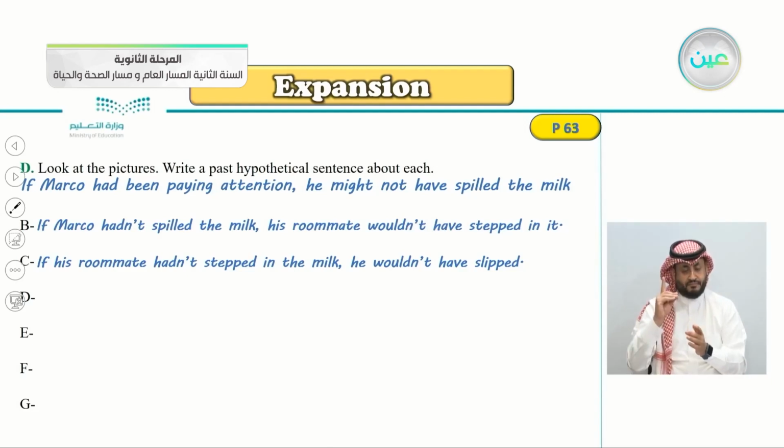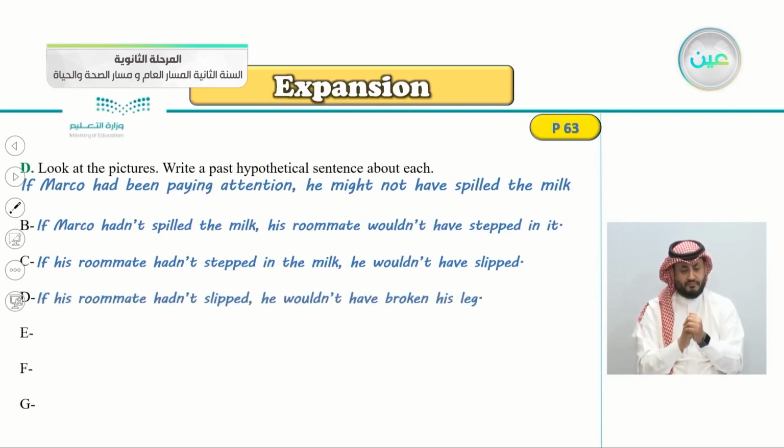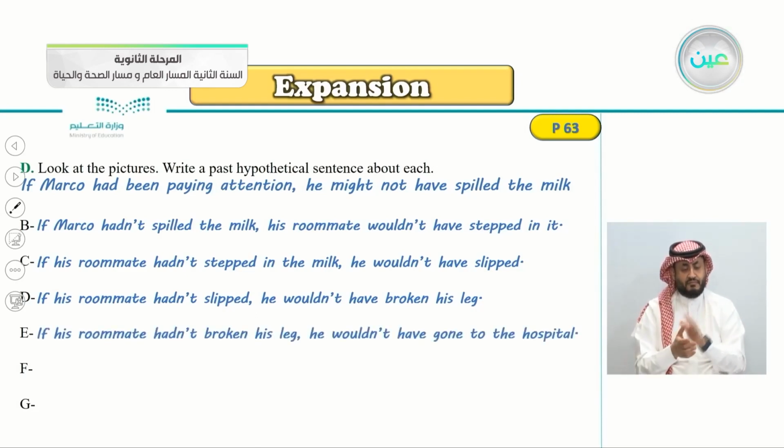Next picture. Okay, very good. If his roommate hadn't slipped, he wouldn't have broken his leg. And you can notice in the picture that he has broken his leg. Next picture, same way. Very good. If his roommate hadn't broken his leg, he wouldn't have gone to the hospital. You can see in the picture that now he is in the hospital because he broke his leg, because he slipped on the milk that Marco spilled.